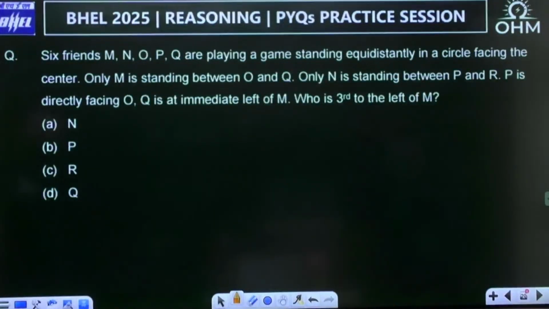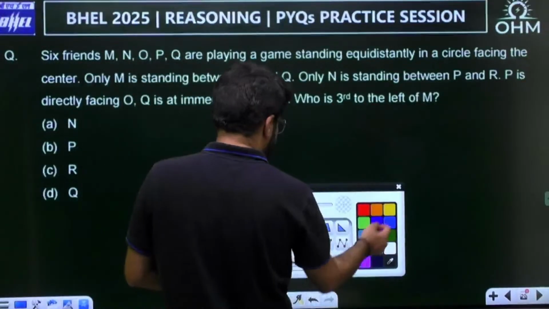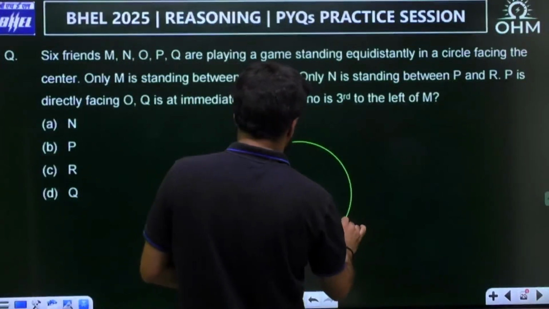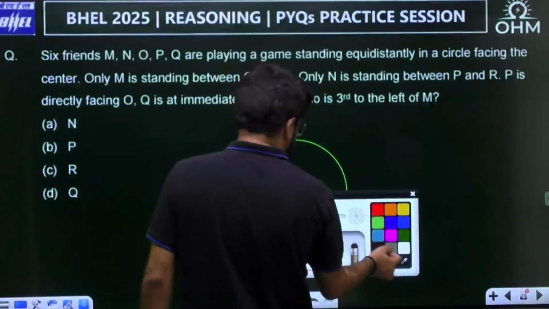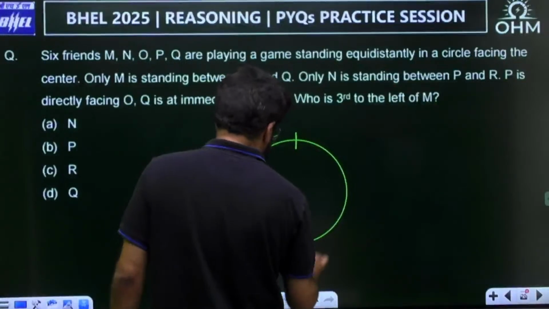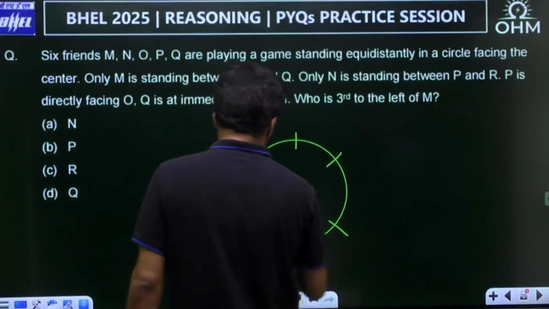6 friends M, N, O, P, Q, R are playing a game standing equidistantly in a circle facing the center. So circular arrangement question coming up. There are 6 friends. So let me mark 6 positions here. 2 here and 2 this side.